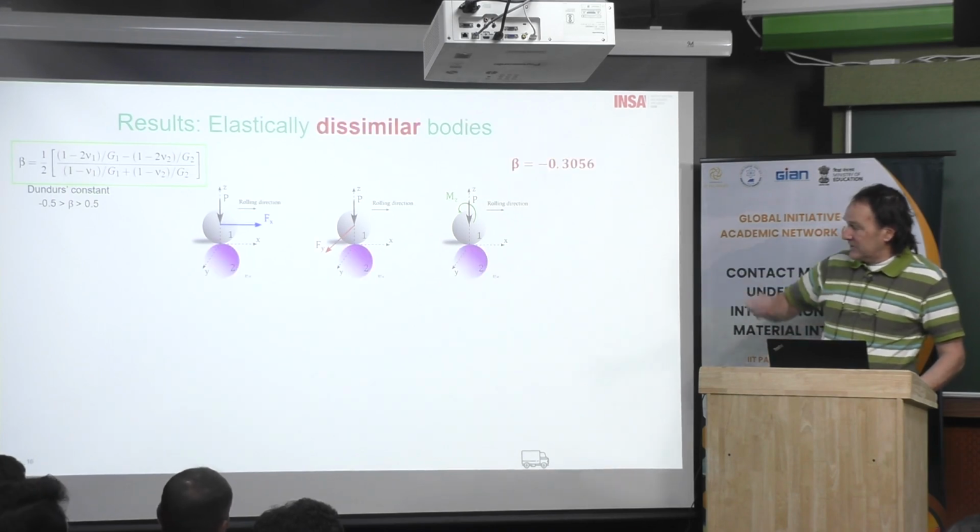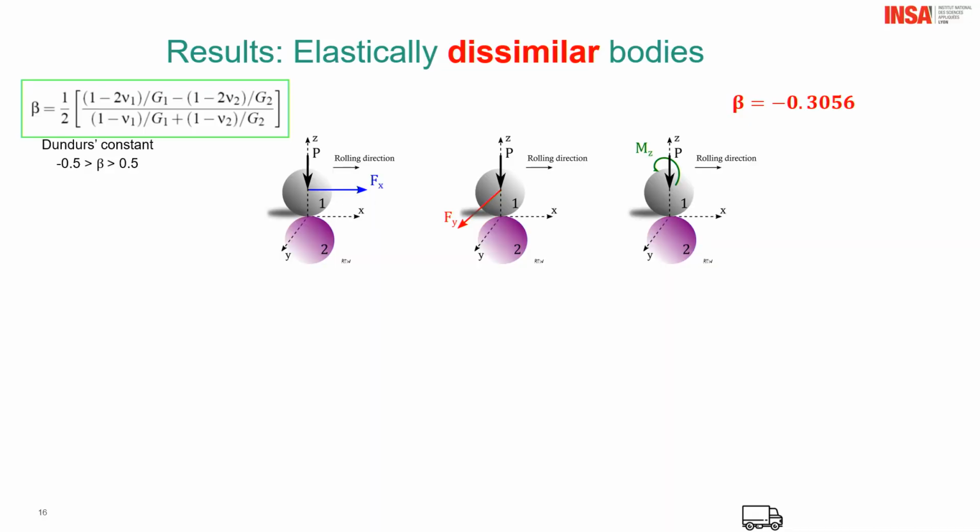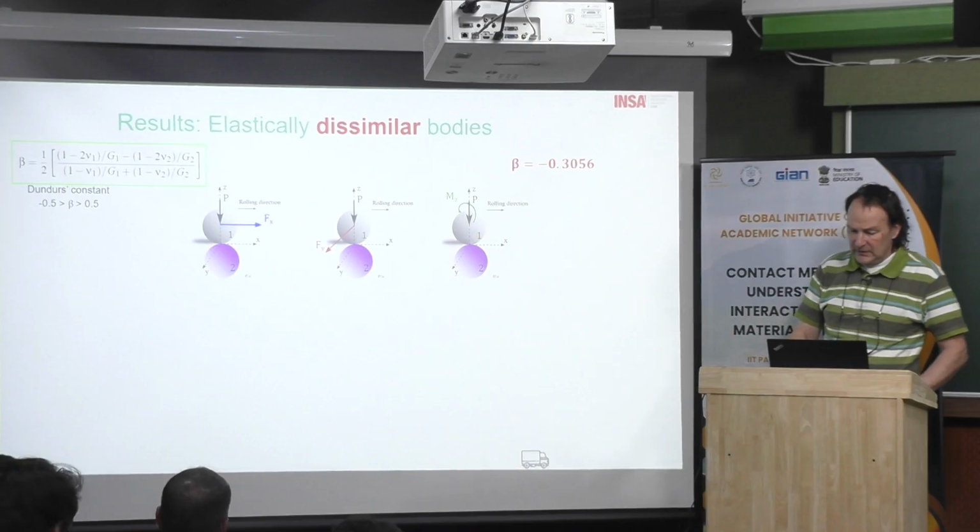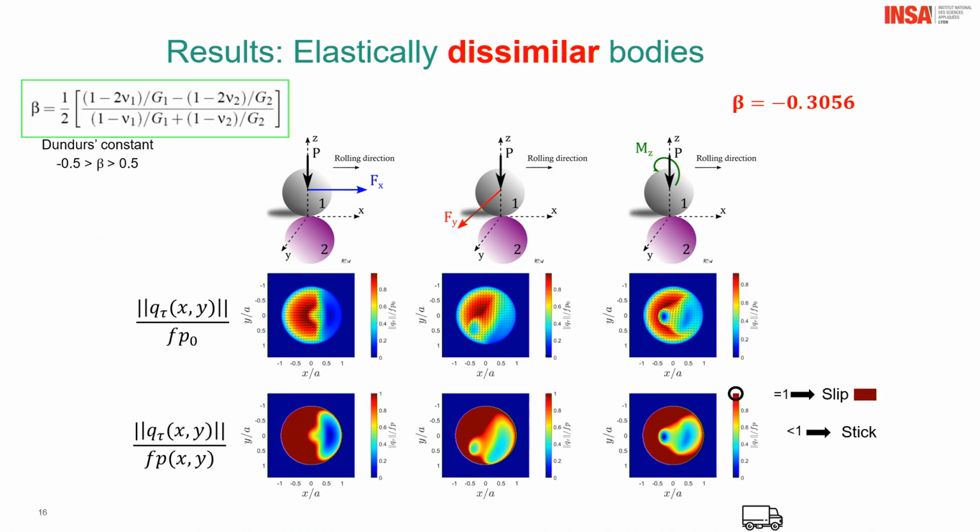Okay, now let's do the same. Now you know what dissimilar bodies are. Then this time, for example, the sphere has a very low Young modulus, and the rod has a very high Young modulus. Then we took this constant for beta, the Dundurs constant, and now we can see the same type of results.